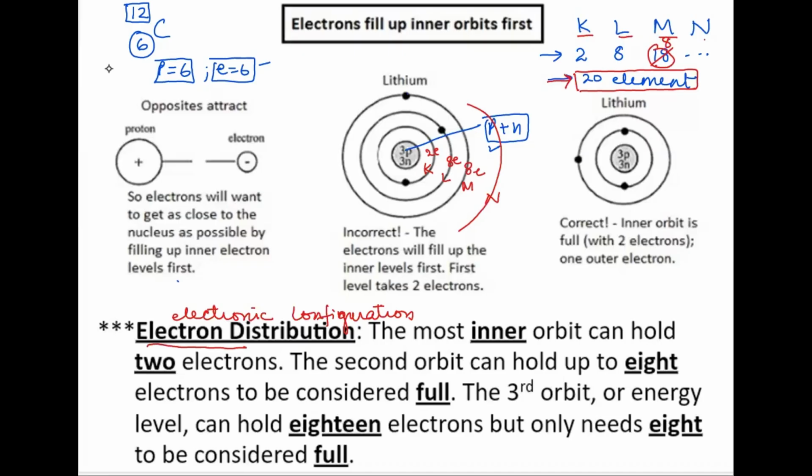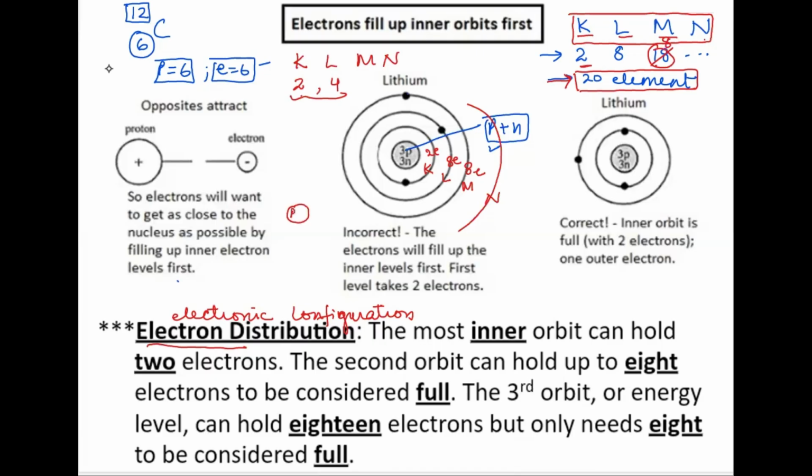Okay, is it clear? So that is what we call the electronic configuration, where we divide the electrons to minimize the repulsion between them, because only electrons are in these shells. Now if I have 6 electrons in the case of carbon, so according to this, when I talk about KLMN, the K shell has a capacity of 2, so 6 minus 2 is 4. So that means my L shell will have just 4 electrons, and this is how all the 6 are accommodated, right? So I will be having the configuration as 2, 4.